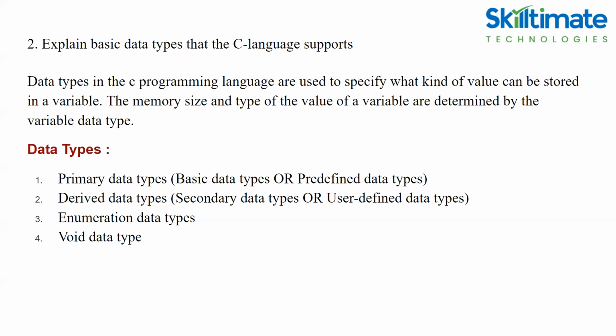Derived data types are nothing but, after a few years of developing the C language, users developed their own data types. It depends upon the requirement. So that's why we call them secondary data types or user defined data types. And enumeration data types, void type. I'll explain each type.